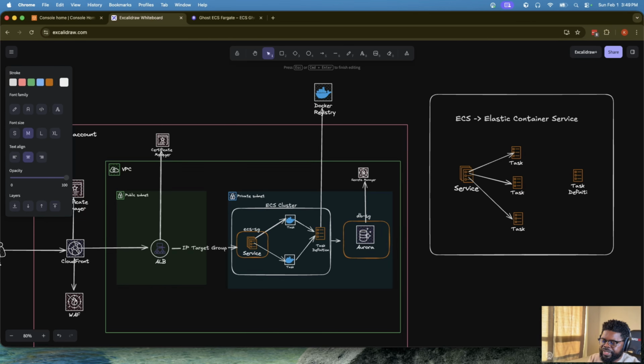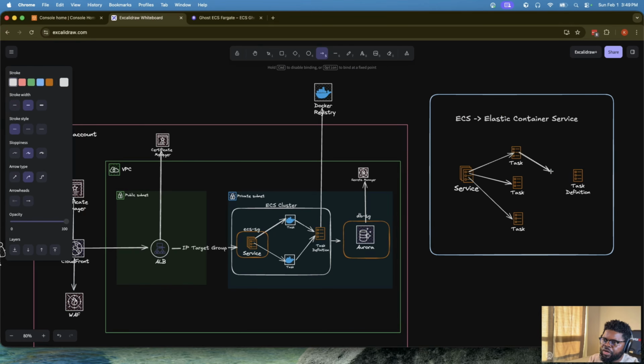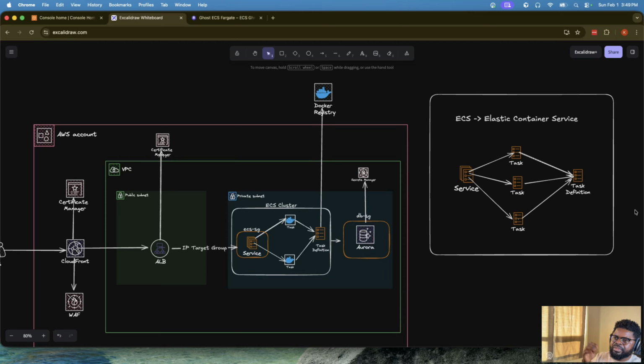Okay, so we'll do a task definition here. And then once we have a task definition, we can actually link all these things to it. All of them will share a particular task definition that decides how a task is brought up. Okay, so honestly, this is it in a nutshell. If you ever think of ECS, the only thing I'm going to add now is, how do you deploy ECS? You can choose your deployment model.